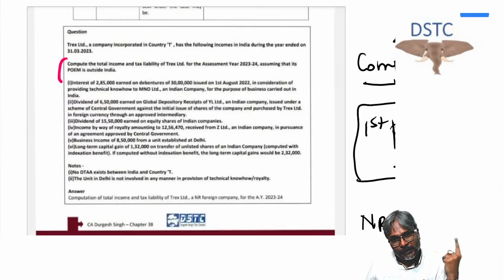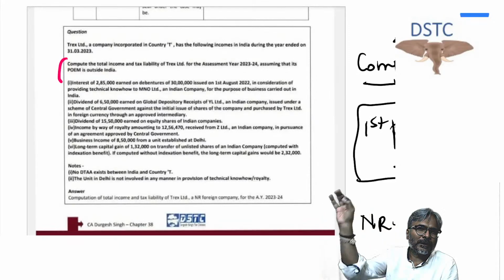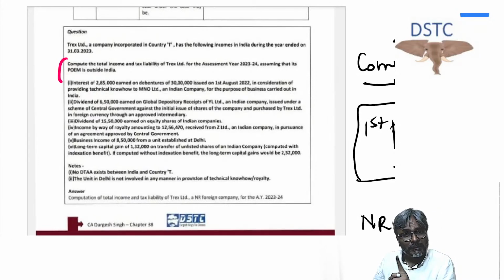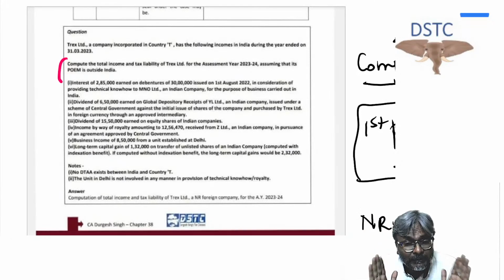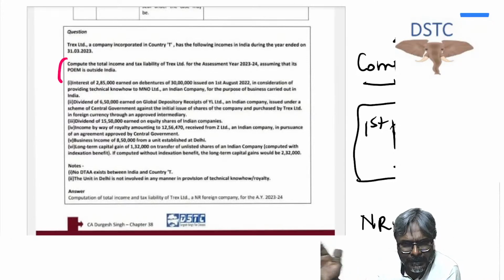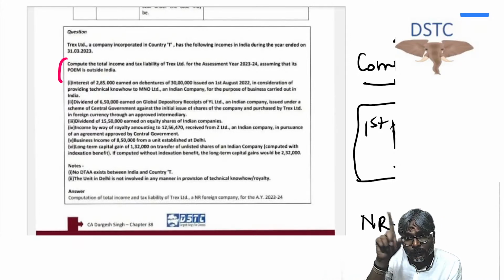Then you have to go with the old provision. As per the old provision, the foreign company is considered as a resident in India if 100% of the control and management of that foreign company is situated in India. What did I tell you? Check the turnover of that foreign company if they have given it in the question. If they have not given it, they are trying to tell you to go with the POEM concept to decide whether the foreign company is a resident in India or not. If they have not given you anything in the question, then definitely POEM.